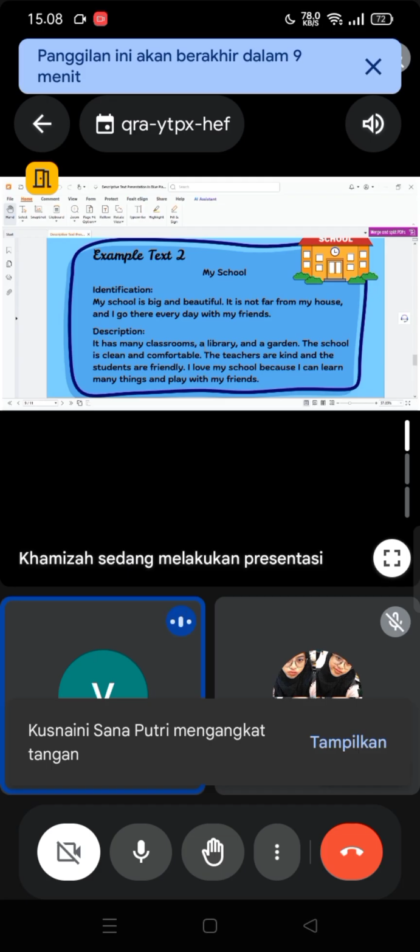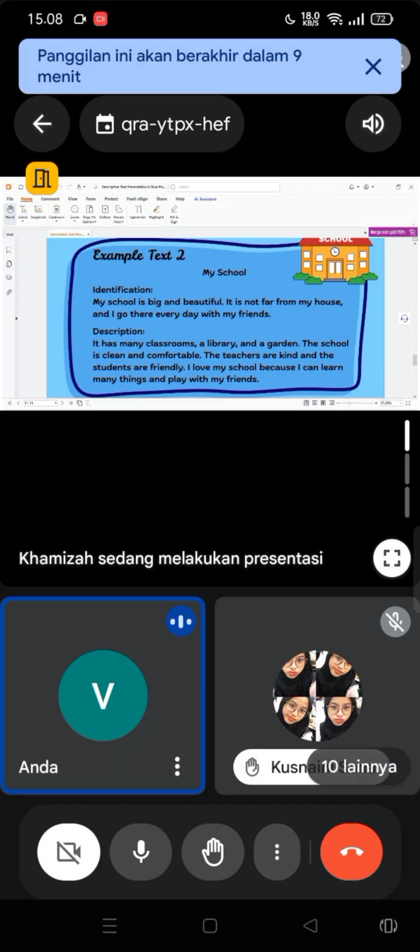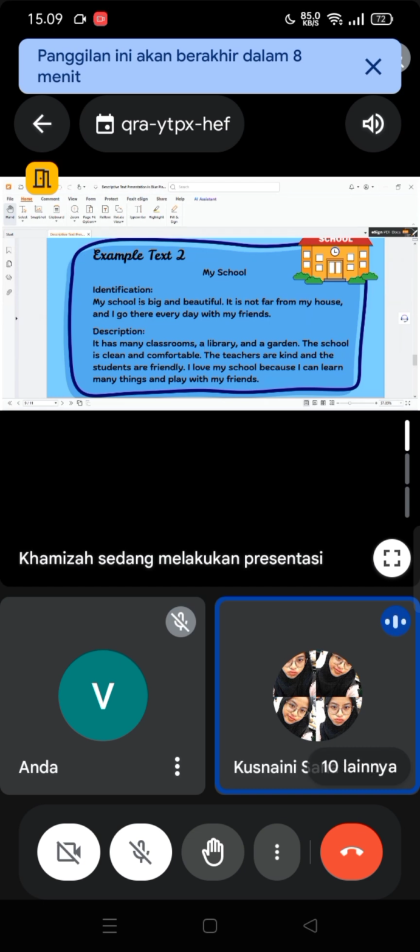Okay, Putri, you can state your analysis about linking verb. I found the word linking verb like is, are. So the example in the sentence like my school is big and beautiful, and then the school is clean, and then the teachers are kind, and the last it has many classrooms. Okay, please give applause for Putri.